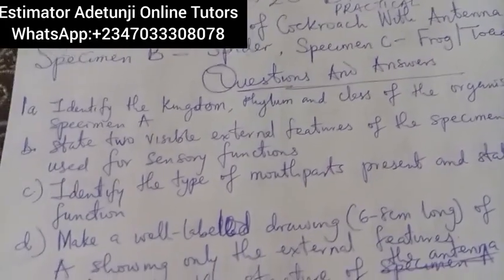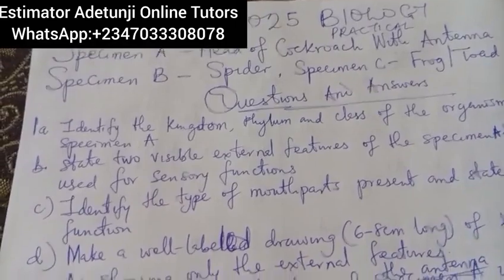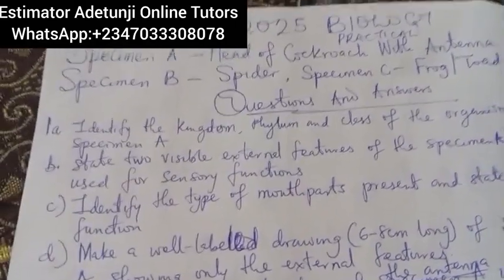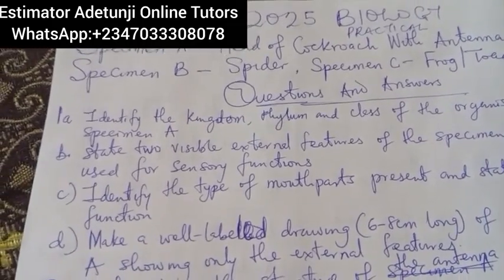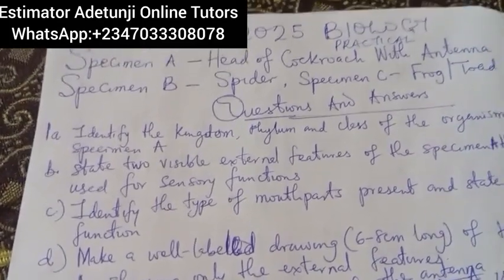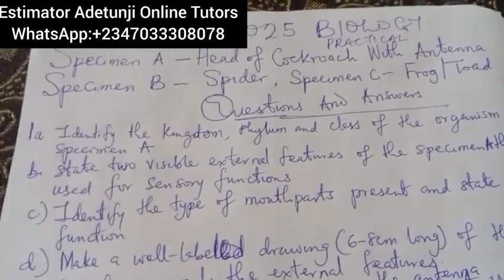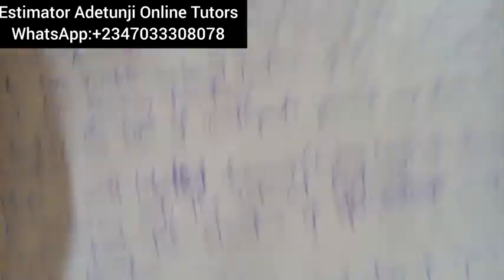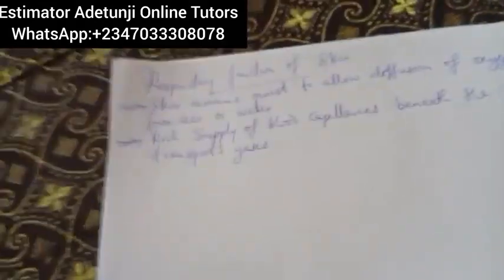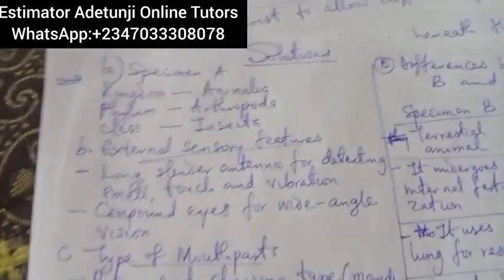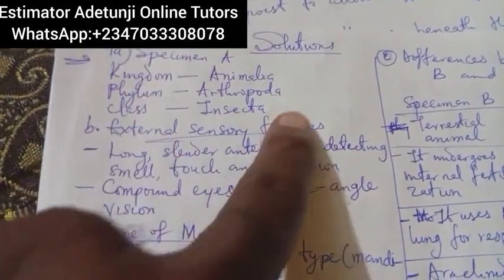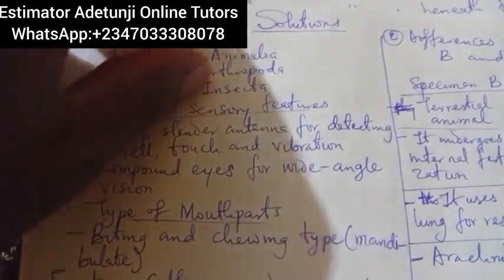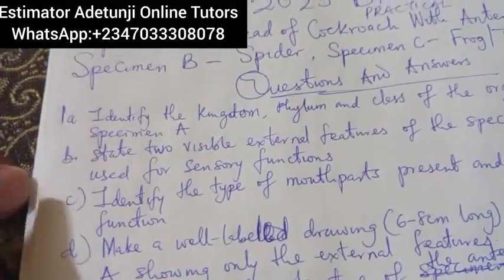You will know that cockroach is an animal, so it belongs to the kingdom Animalia, the phylum is Arthropoda, while the class is Insecta. I will show you comprehensively where I put the solutions, but we are still doing the analysis. Like I said, Specimen A: the kingdom is Animalia, the phylum is Arthropoda, and the class is Insecta. I think that settles question 1A.